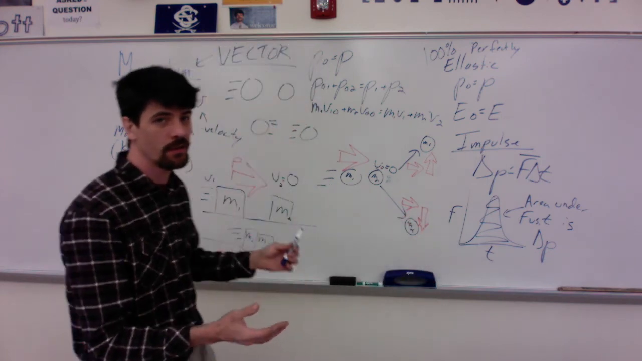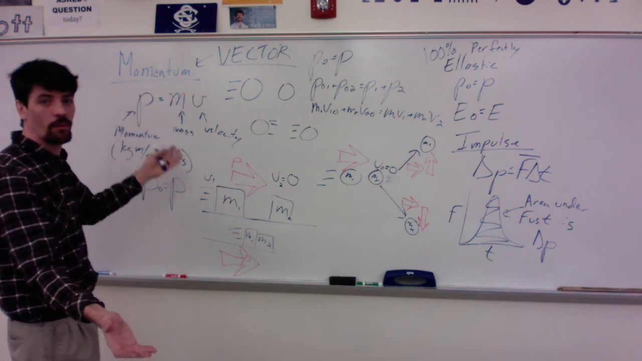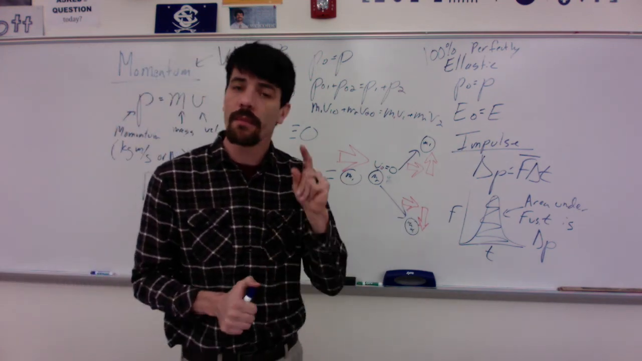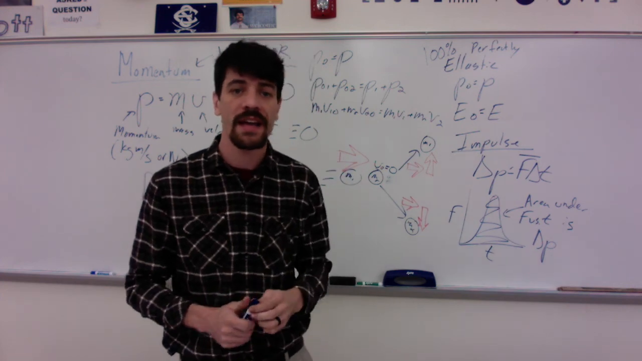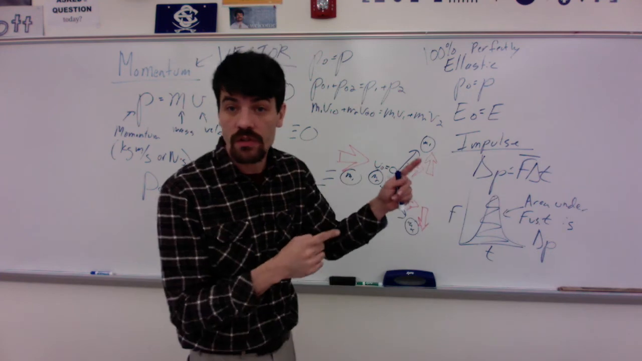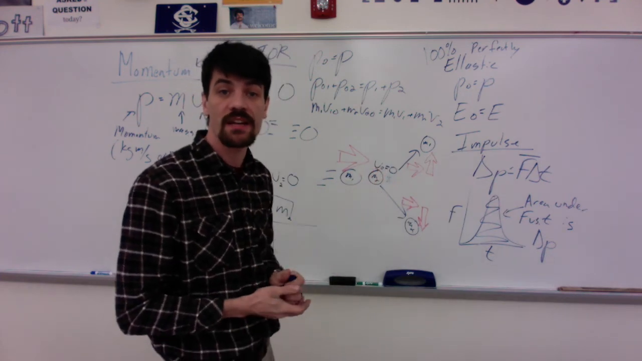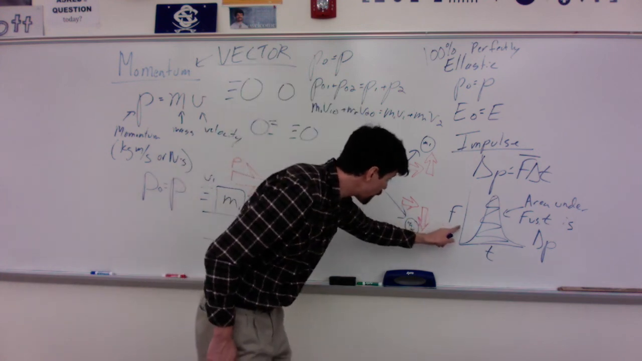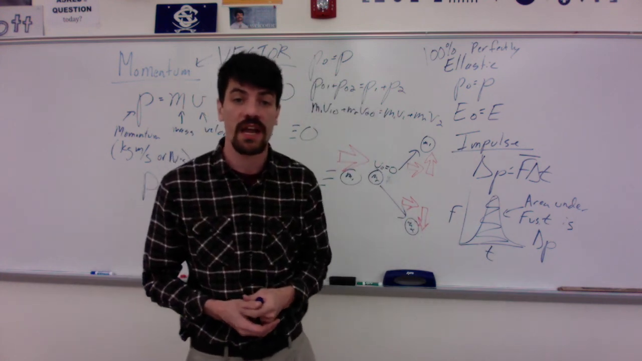As always, hope you enjoyed looking at the ideas of momentum. Remember, momentum is a vector. Momentum is always, always, always conserved. If something is perfectly elastic, that means energy is also conserved. Impulse is the change in momentum of an object due to force and time. And on a force time graph, the area underneath is the change in momentum.